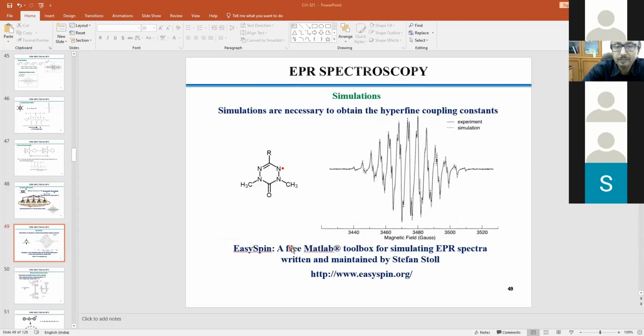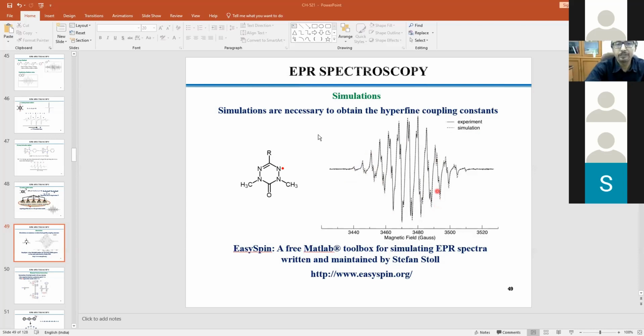Now, this is one example where you can see that simulation thing. That simulation program is available. If you are interested, you can just go through the internet. Now, if you look at this molecule, you see that the solid line is the experimental one and the dotted line is the simulation one. You see 1:1 correspondence. That means, if you understand well, a simulation means the computer is a robot. You have to give the input. If your input is proper and your instrument resolution is proper, it will be 1:1, whatever the complexity.